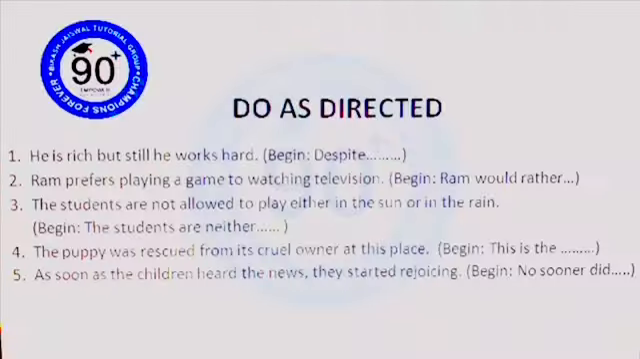Let's check out our last sentence for today. As soon as the children heard the news, comma, they started rejoicing. Narration says, begin no sooner did. Once you have been given an instruction of beginning it with no sooner did, there's no point in beginning with no sooner had. Clearly it's been given, you have to start the sentence with no sooner did.